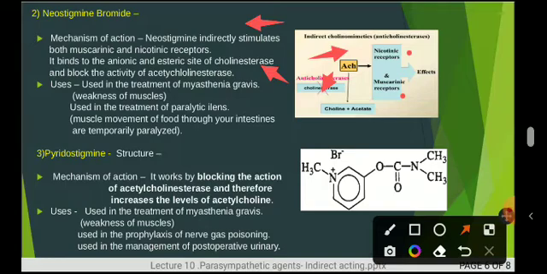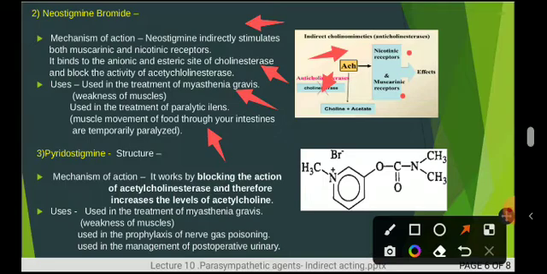Uses: it is used in the treatment of myasthenia gravis. What is this myasthenia gravis? It is nothing but the weakness of muscles. Again, next, it is used in the treatment of paralytic ileus. So what does paralytic ileus mean? The movement of the food through your intestine is temporarily paralyzed, meaning the passage of food through the GI tract is going to be stopped or paralyzed. That is paralytic ileus.